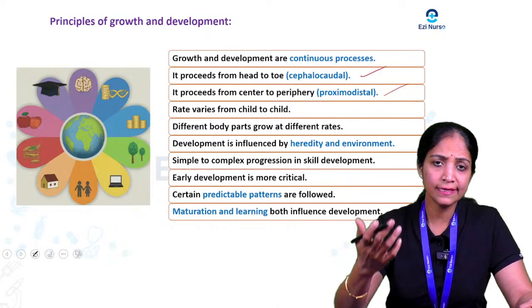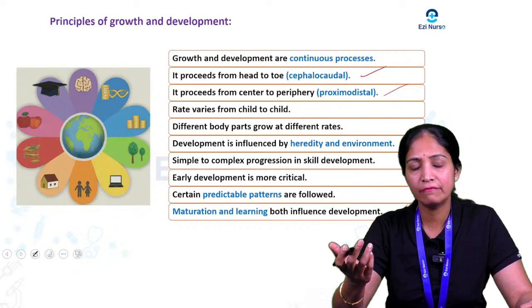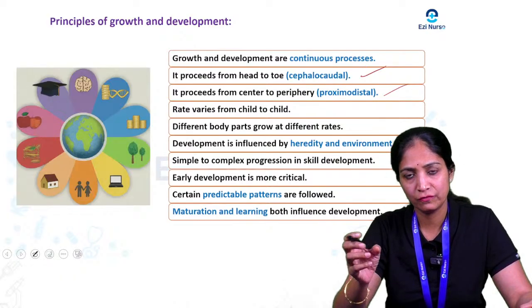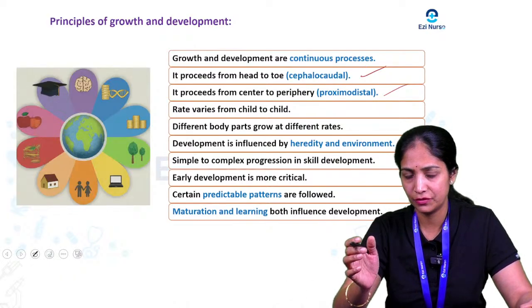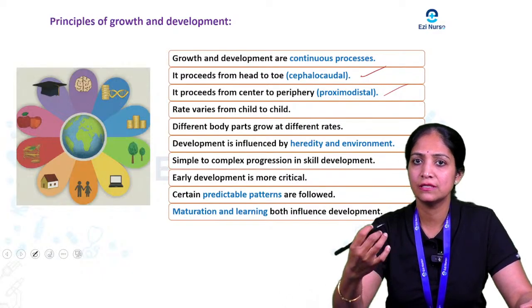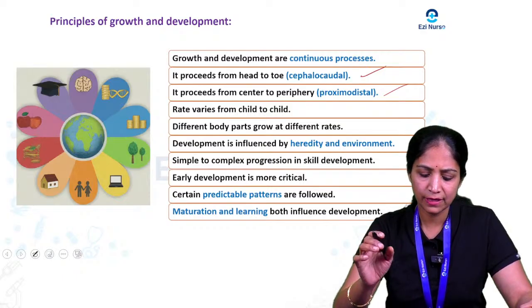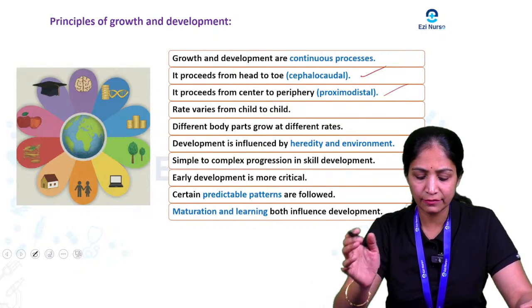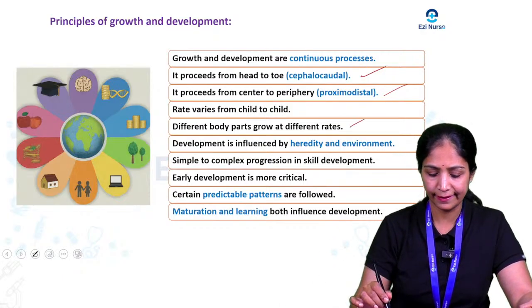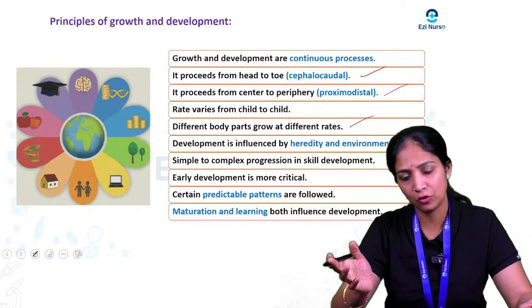Every child does not grow in the same way, so it is affected by multifactorial influences in each and every child. That will affect physical and communication skills and social factors, everything. It varies from child to child, and different body parts grow at a different rate. Development is influenced by both heredity and environmental factors.